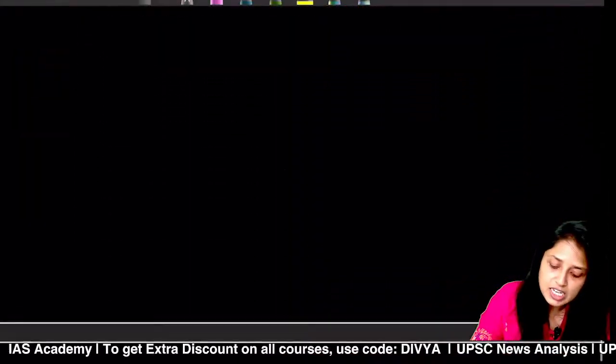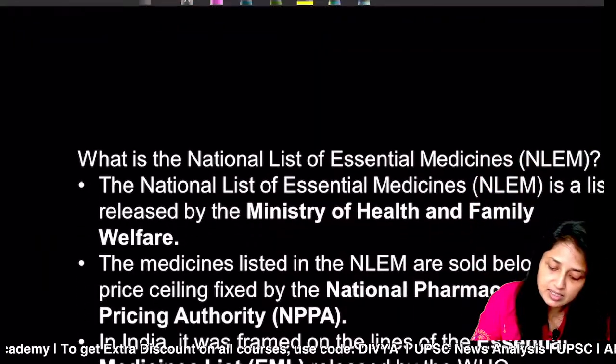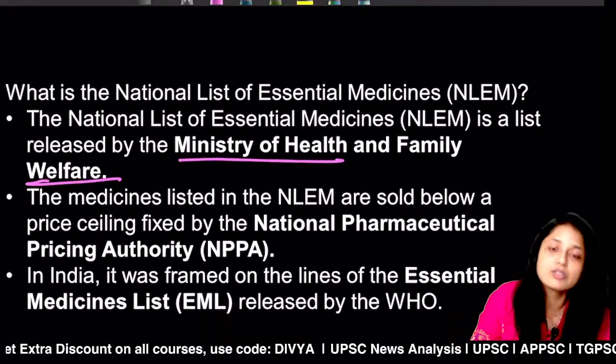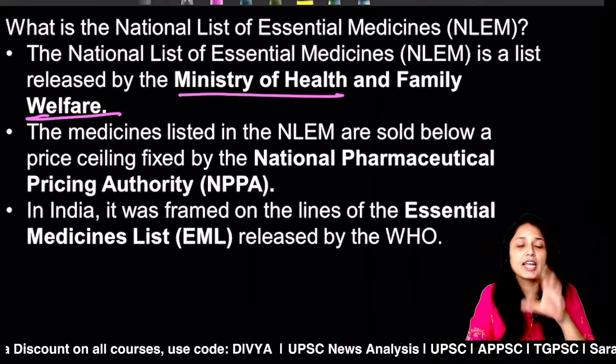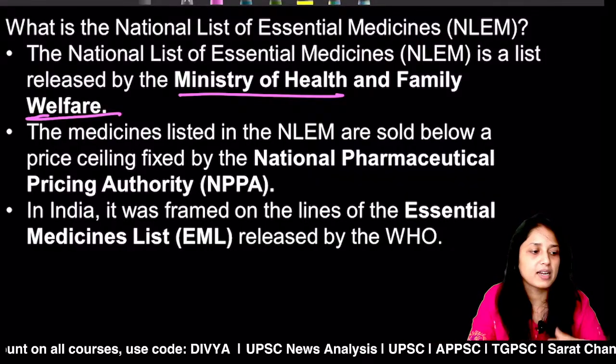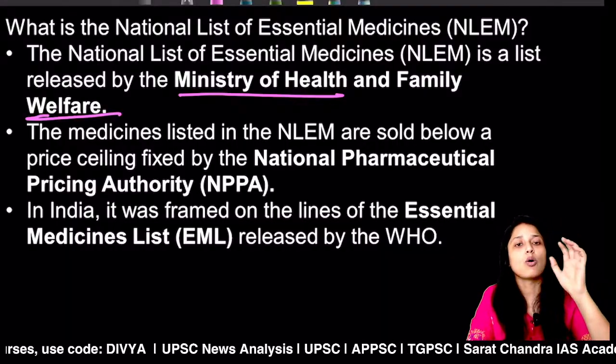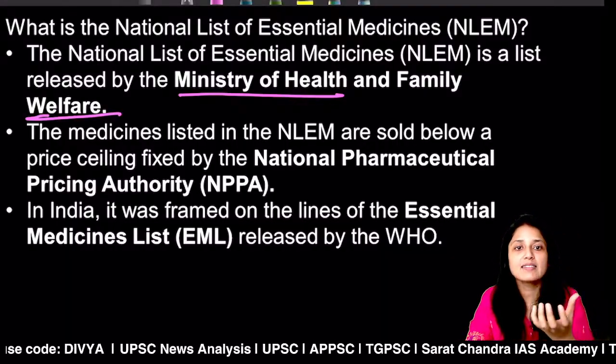What is the National List of Essential Medicines? Let's discuss this. The National List of Essential Medicines is released by the Ministry of Health, and this list includes very important medicines for the present time, and for all those medicines the prices are capped.